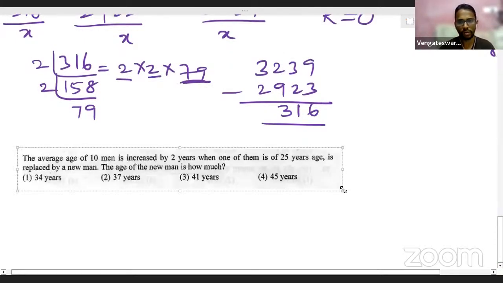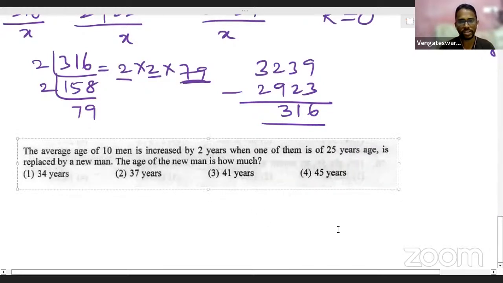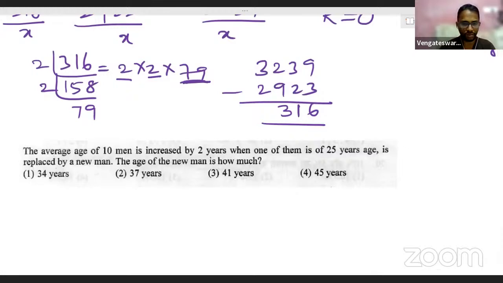Yes, people, come on. Can you please try this question? Here is a question based on average. Can you try this interesting question from average? This is a problem based on replacement in average. Replacement. Come on, please give it a try.